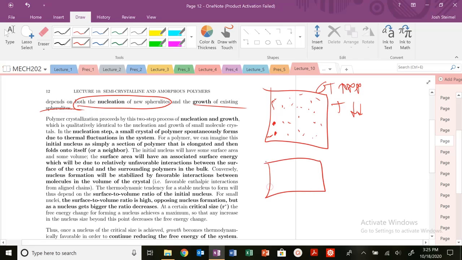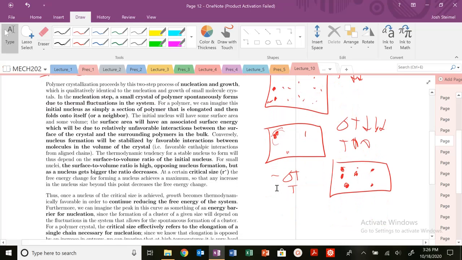If I have a system where my delta T is very, very low, my undercooling is low, i.e. my temperature is high, I'm only going to have a couple of nuclei. Now, the polymers are going to be diffusing and these nuclei could grow, but again, there are so few nuclei that it's going to take forever for my system to be fully crystalline. So I need this Goldilocks intermediate undercooling and temperature so that I can maximize my number of nuclei and so that those nuclei can grow via diffusion. That's how we're going to maximize the crystallization rate of our system.